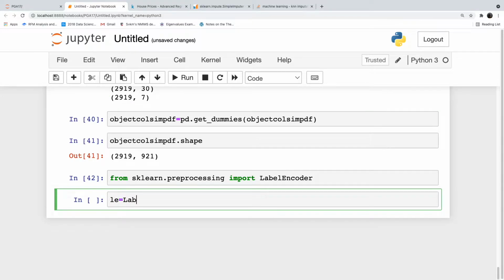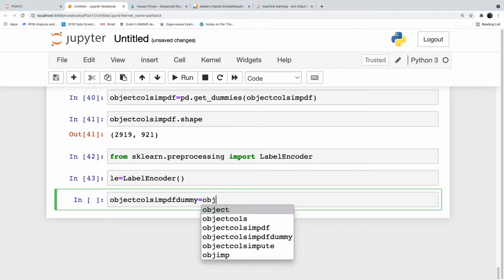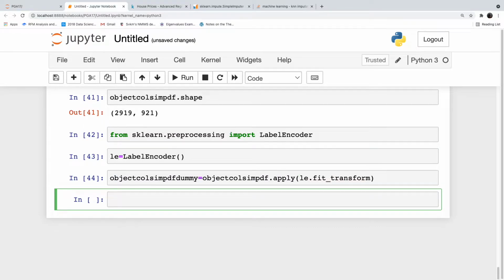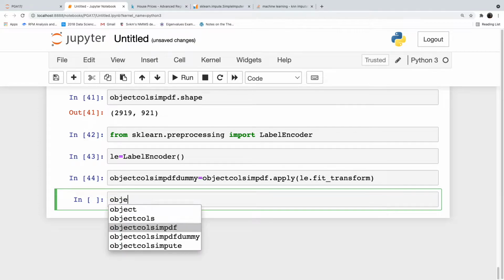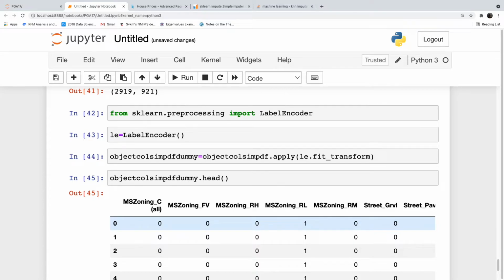LE is equal to LabelEncoder. object_cols_imp_df_dummy is equal to object_cols_imp_df.apply, le.fit_transform. It has converted the data into dummy variable data. See, it has converted everything to numerical numbers, assigning 0 to n levels.